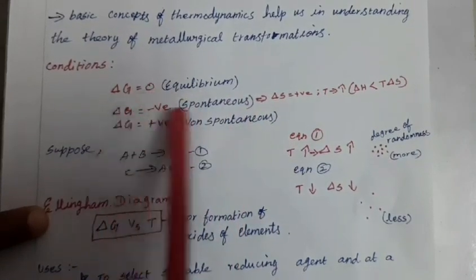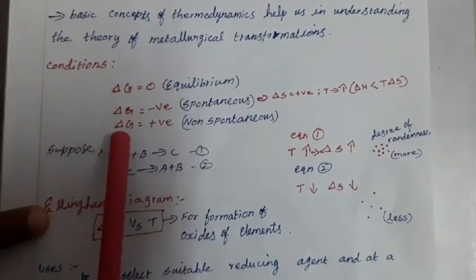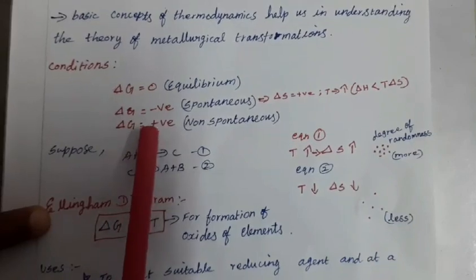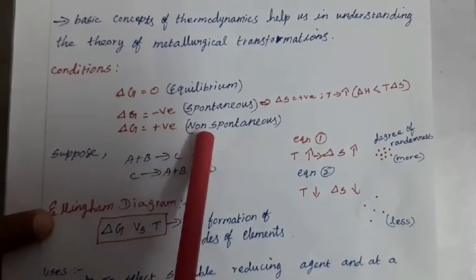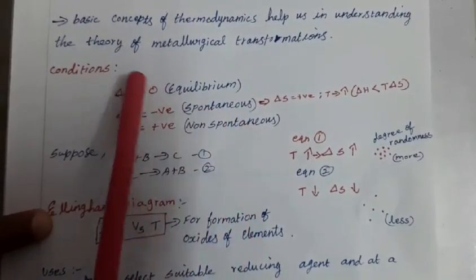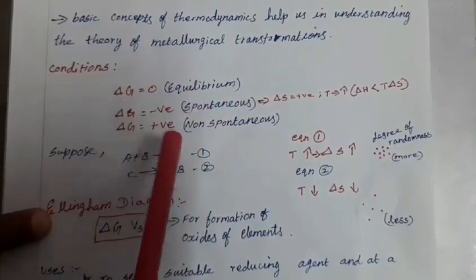This is very important. Then suppose delta G is positive, that process is non-spontaneous. These are the three important conditions.